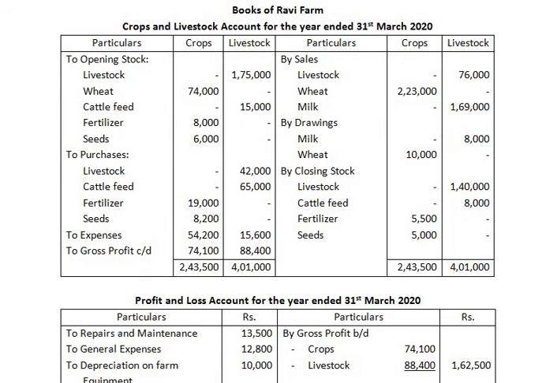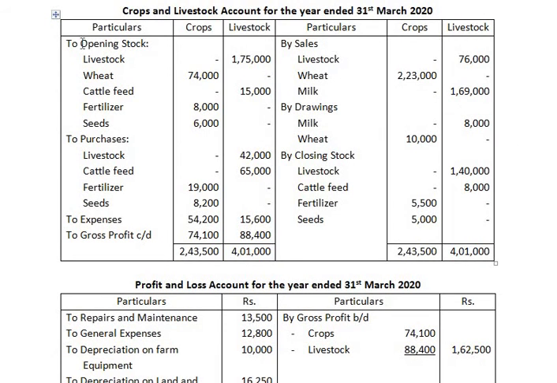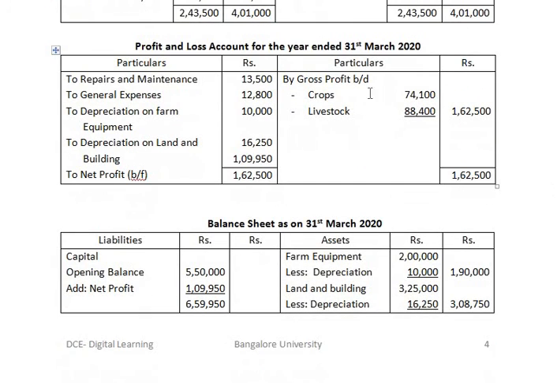Let us look at the crop and livestock account. On the debit side we have opening stock, purchases, expenses. On the credit side we have sales, drawings, closing stock. The difference we get is gross profit carried down. In the profit and loss account, gross profit is brought down from the crop account and livestock account. On the debit side we have repairs and maintenance, general expenses, depreciation on farm equipment, depreciation on land and building. The difference we get is net profit.